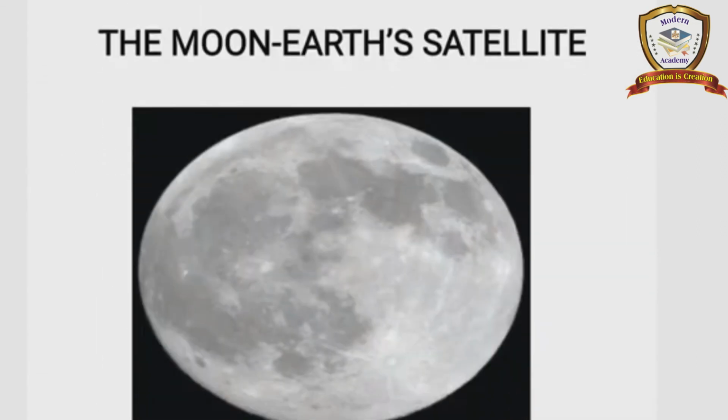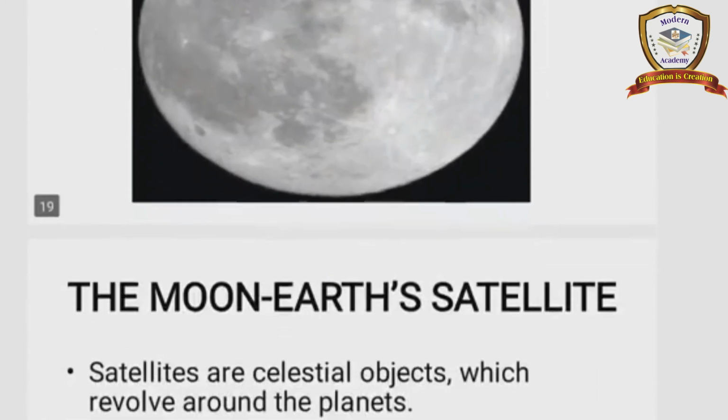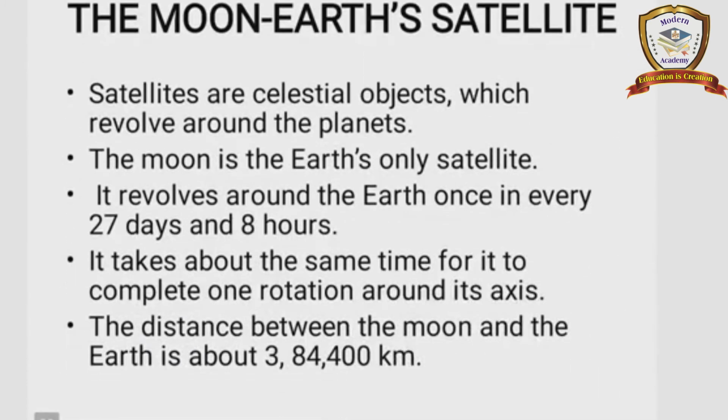The moon, Earth's satellite. Satellites are celestial objects which revolve around the planet. The moon is the Earth's only satellite. It revolves around the earth once in every 27 days and 8 hours. It takes about the same time to complete one rotation around its axis. That means the same time, 27 days and 8 hours. The distance between the moon and the earth is about 3,84,400 km.